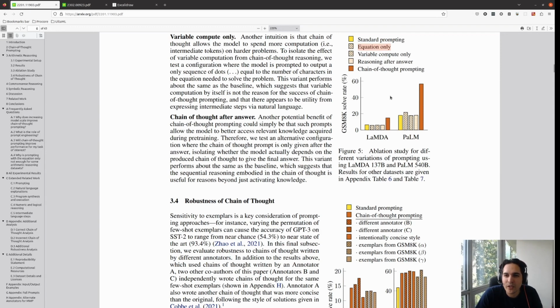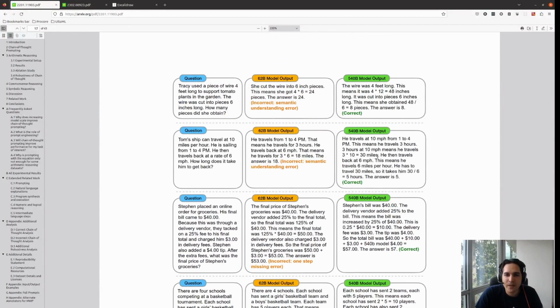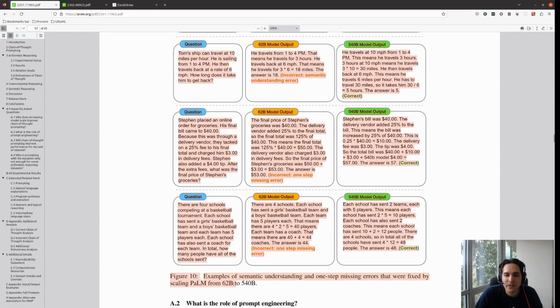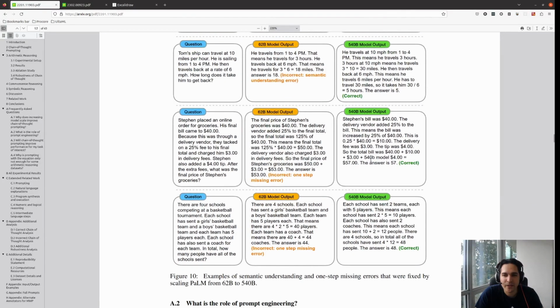And chain of thought prompting is what we discussed. Another important thing is that they showed that increasing the size of the model fixes some of the errors happening in the rationale. Of course, this kind of prompting happens in large language models. If you train a 62 billion parameter model, in most cases in this example we have an error, but just by increasing the size, the rationale gets better.